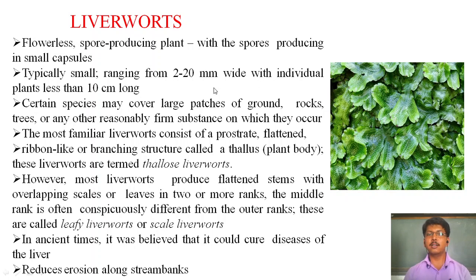They also grow in moist and shady places and along streams or river banks.